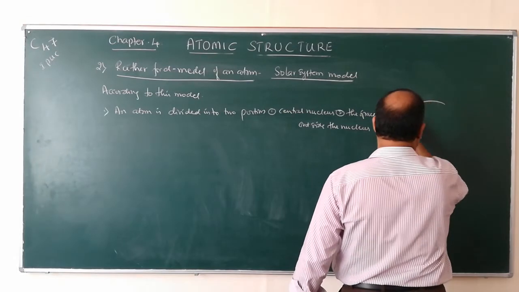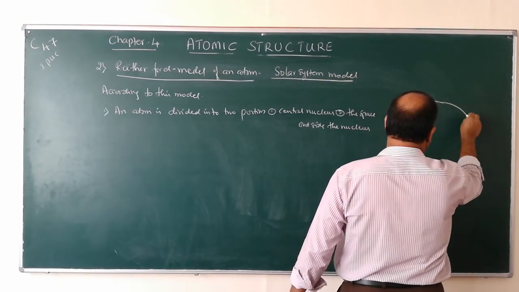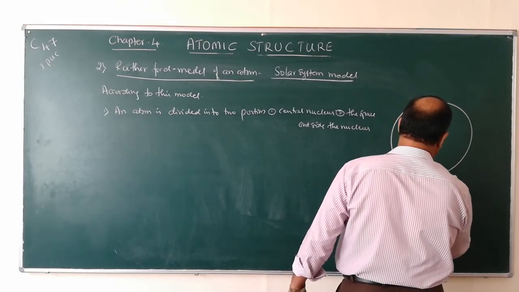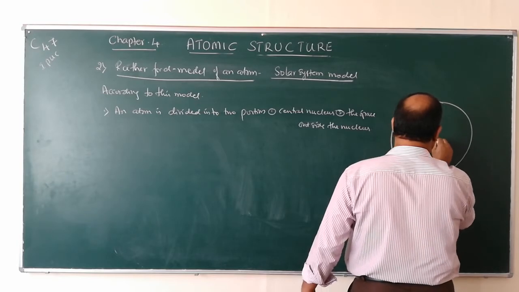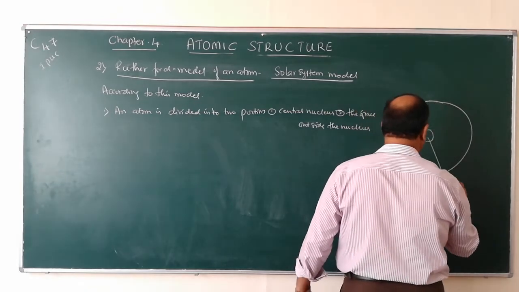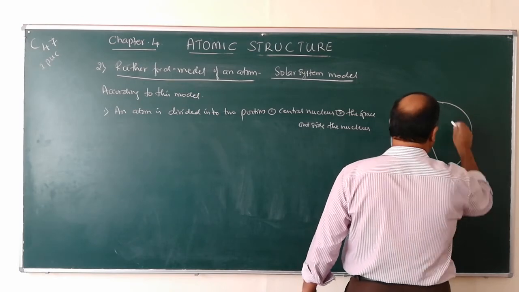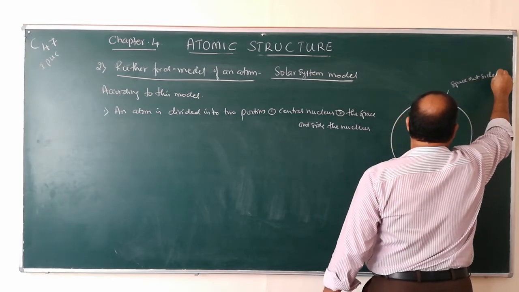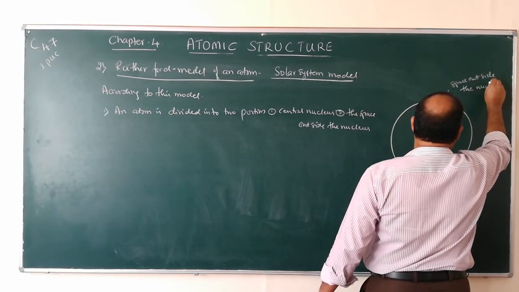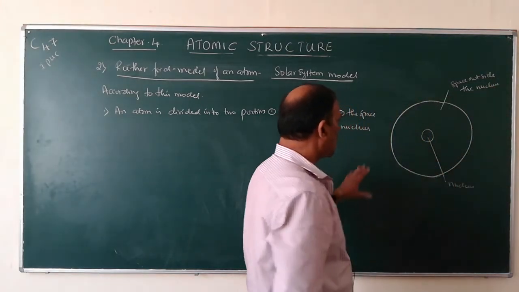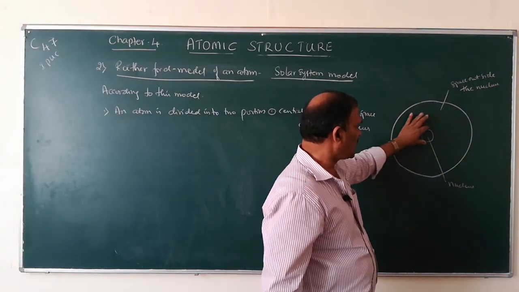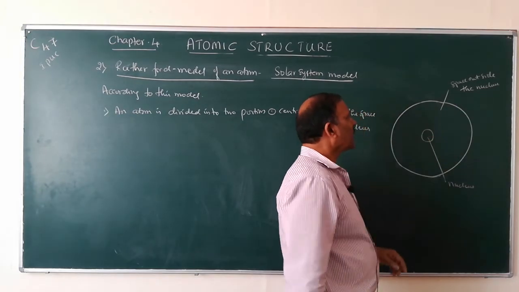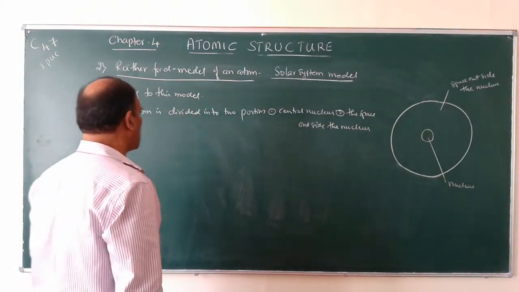So, according to this model, this is the atom. This central portion is called the nucleus, and this is the space outside the nucleus. So, an atom is divided into two portions: the central portion called the nucleus, and the space outside the nucleus.